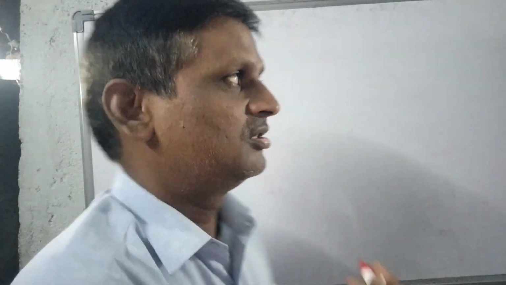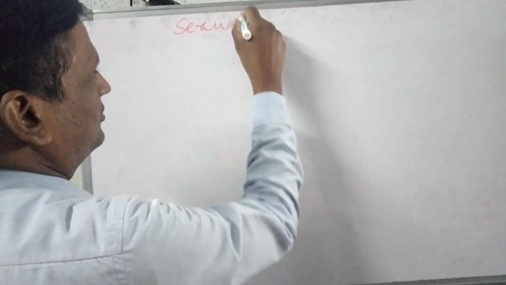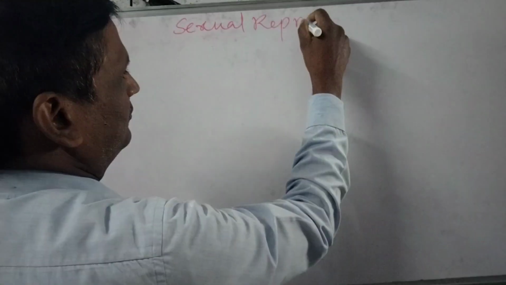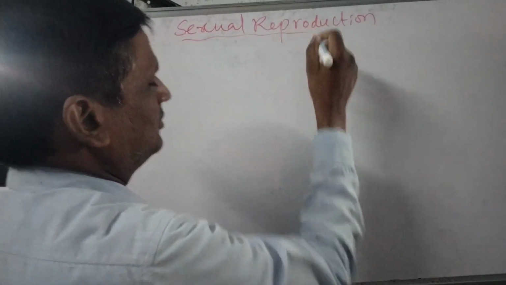Let us see the next topic from reproduction: sexual reproduction in animals. In the last class we discussed asexual reproduction in animals, like binary fission, budding, and the different types of asexual reproductive methods we studied.